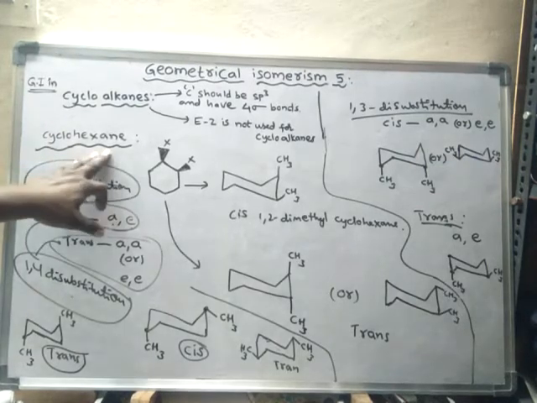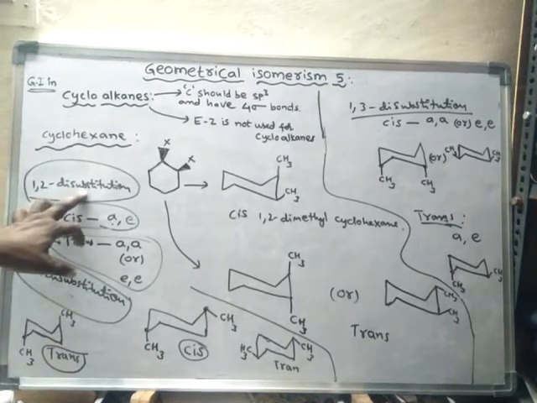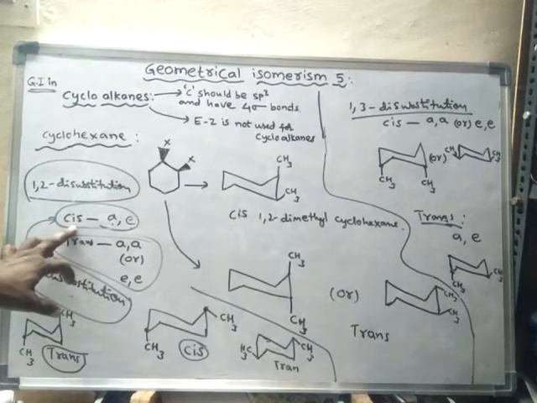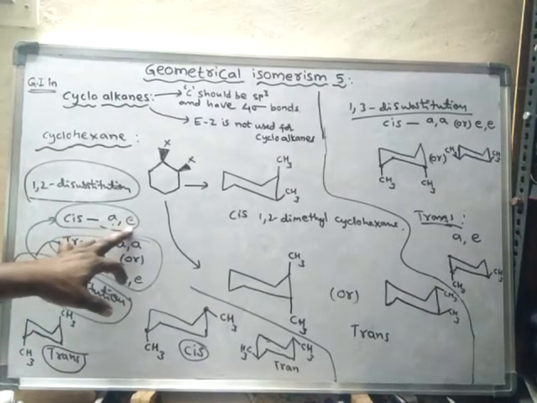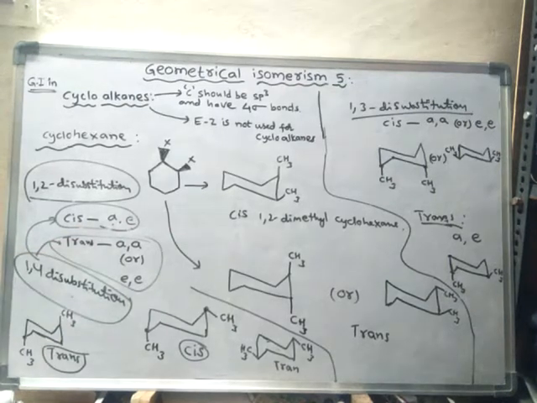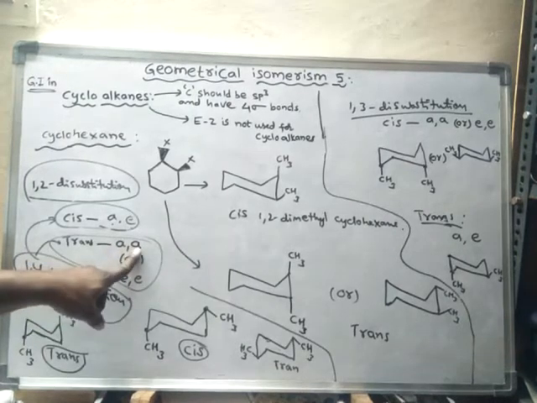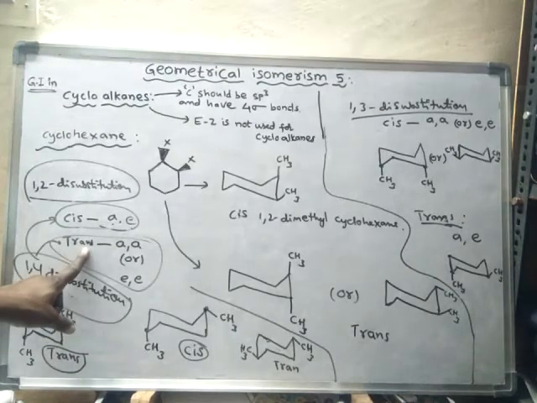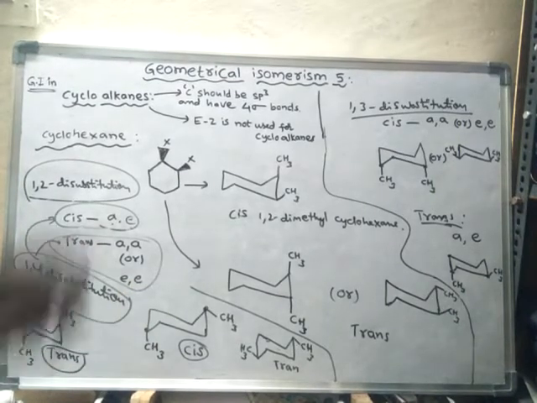So if you see cyclohexane, the distribution will be like this. In 1,2 disubstitution, cis will be one substituent axial and the other equatorial. If both the substituent on the first carbon and the substituent on the second carbon are axial, then the form is said to be trans, or else if both are equatorial, also it is said to be trans.